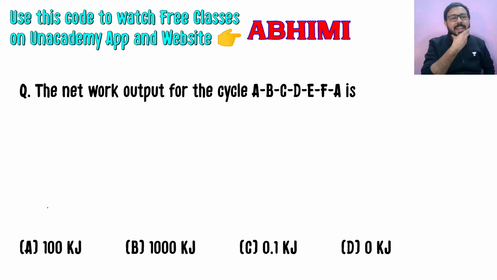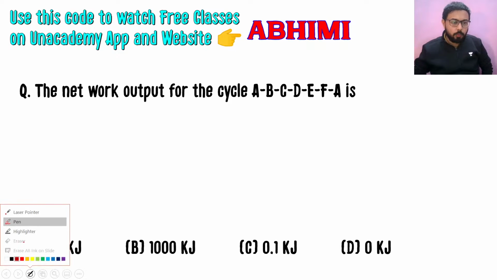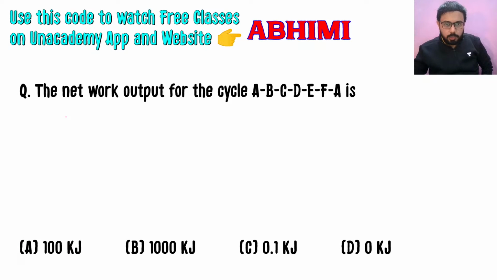Net work output for the cycle is, and we have to draw a cycle here. Then that cycle I'm going to draw, then you will provide me the answer, what will be the net work for the cycle.